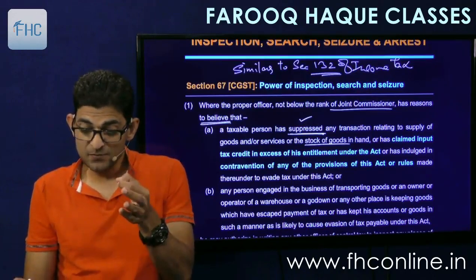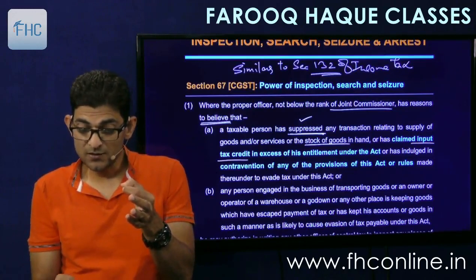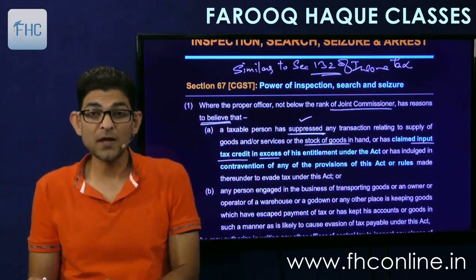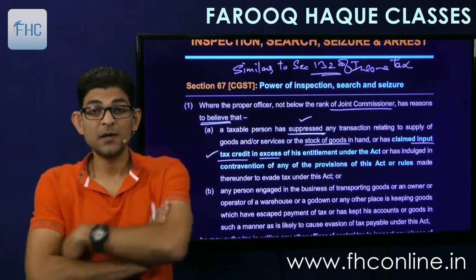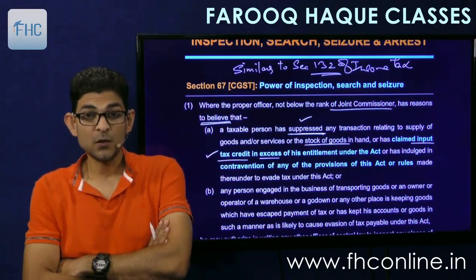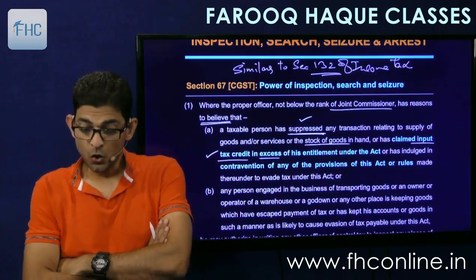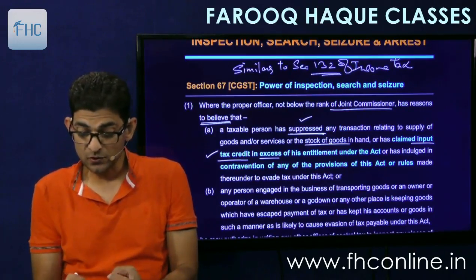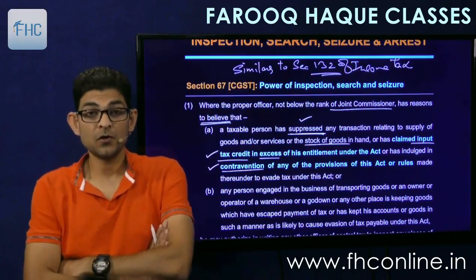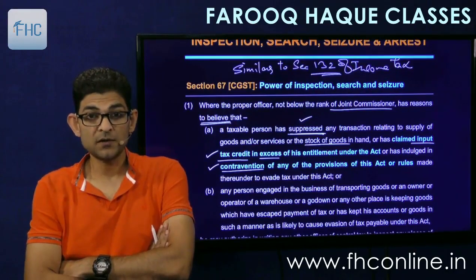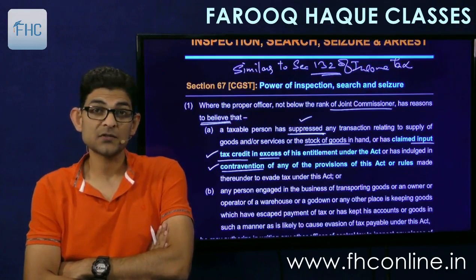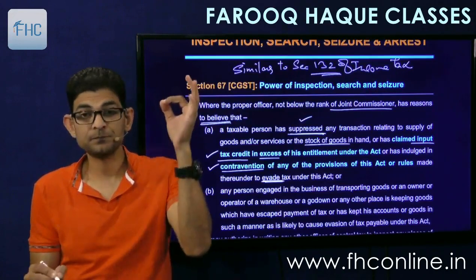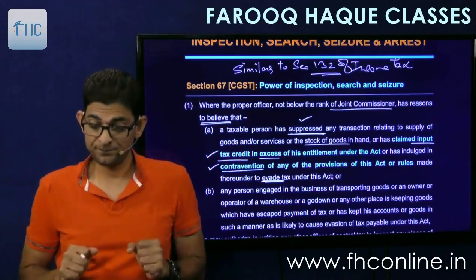Or has claimed input tax credit in excess of his entitlement under the Act. Means claiming wrong input tax credit. Second point. Claiming wrong input tax credit which he is not entitled to. Or has indulged in contravention of any of the provisions of this Act. So third point, contravention. Contravention of any provision of the Act or rules made thereunder to evade the payment of tax. The contravention should have the effect of tax evasion. Okay, so that is clause A.